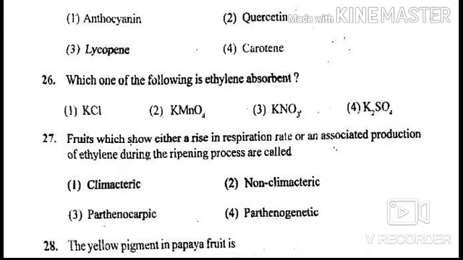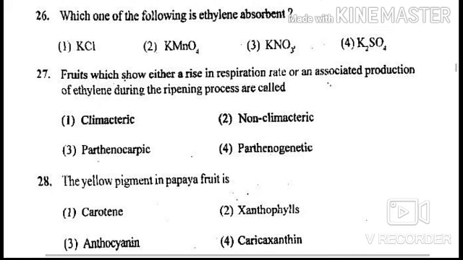Next question is, which one of the following is ethylene absorbent? Options are KCl, KMnO4, KNO3, and K2SO4. Answer of this question is option number 2, KMnO4.